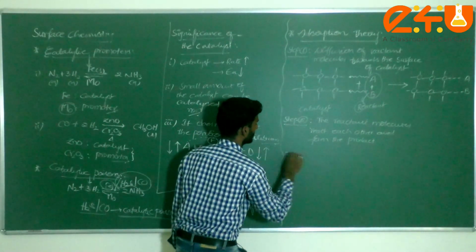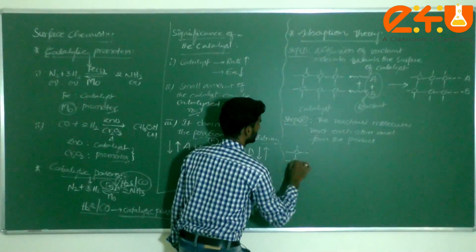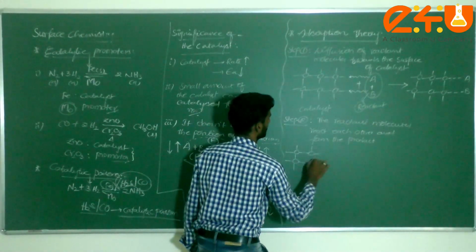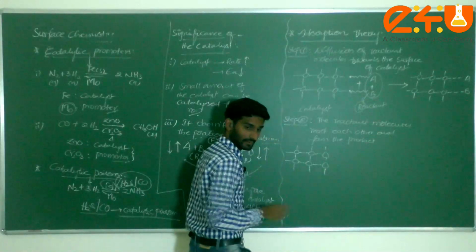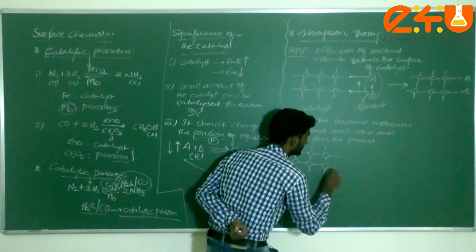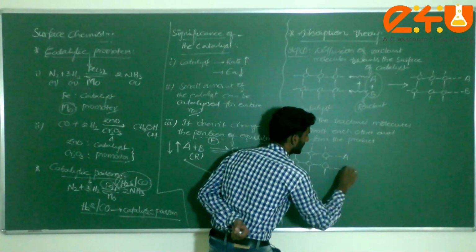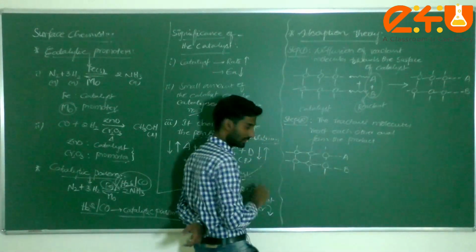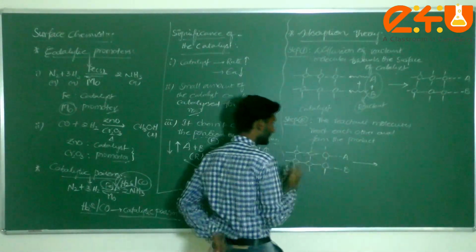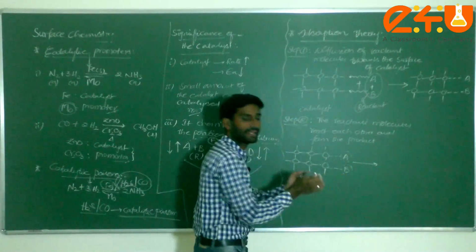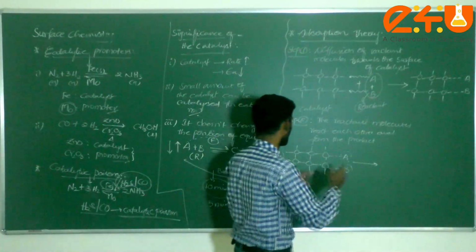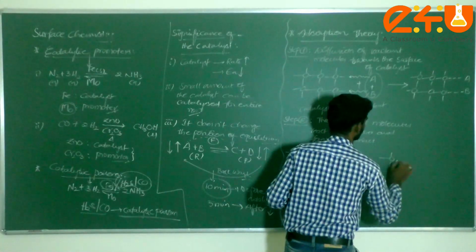Now step 1 again: the dotted lines are there since we are taking A as well as B. Then both reactant molecules A and B react with each other and form the product.